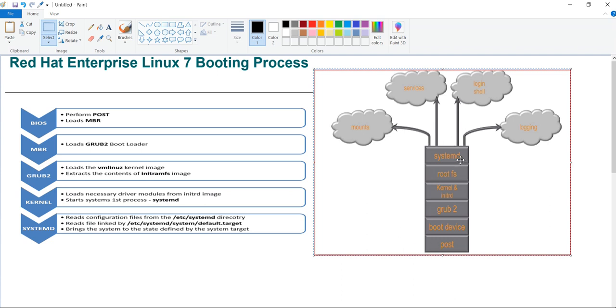In my next video I will discuss systemd, what systemd does and what utilities systemd provides to us, and how it is better than the earlier initd program.